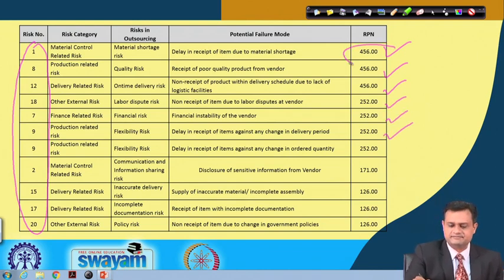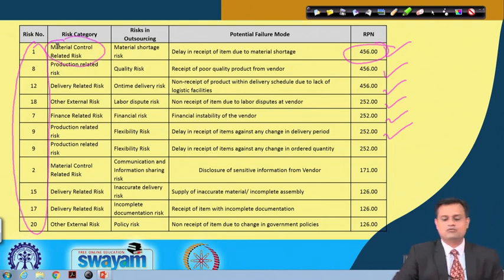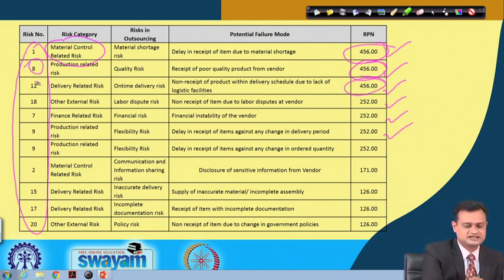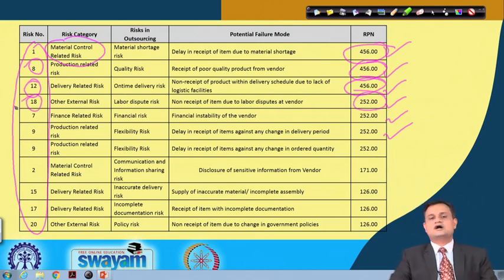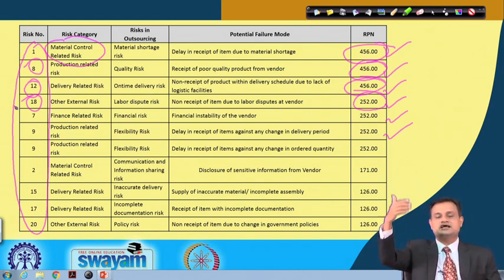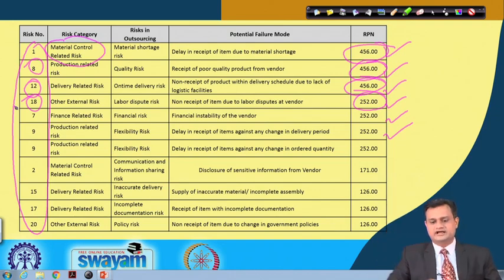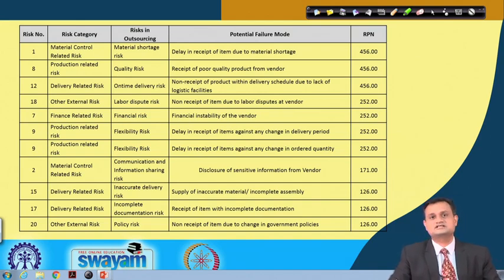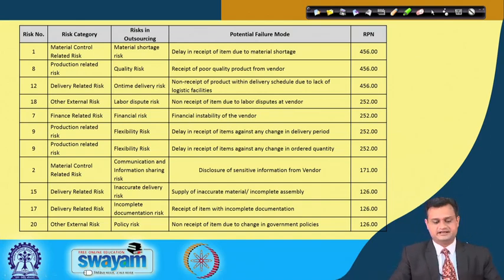So the highest RPN value is 456, and this is for risk number 1. Then again the second is 456, this is for risk number 8. Then 456 again, risk number 12. Then 252, risk number 18, and this is how I have put my risks in descending order, meaning the highest RPN number first, and then lower, lower, lower, and the lowest. I just did it to get an idea of which risks receive the highest RPN.